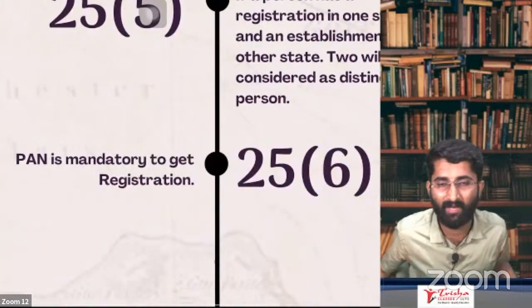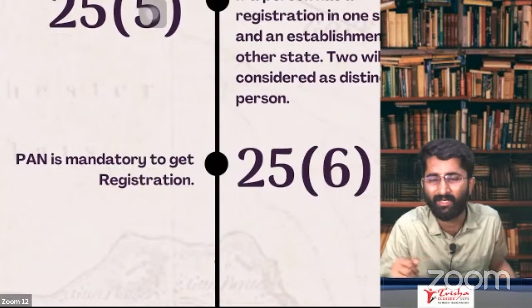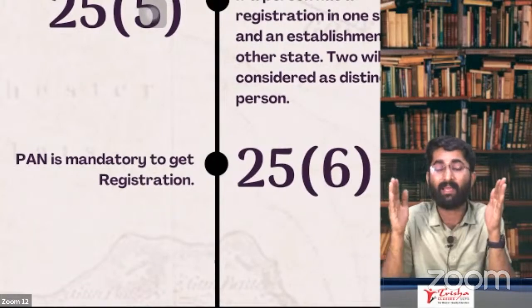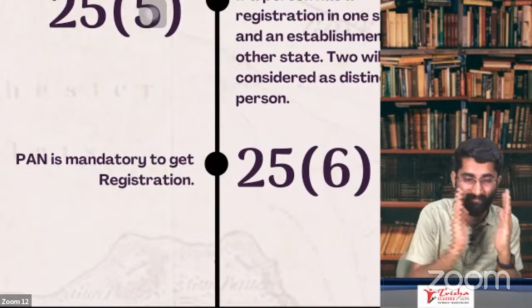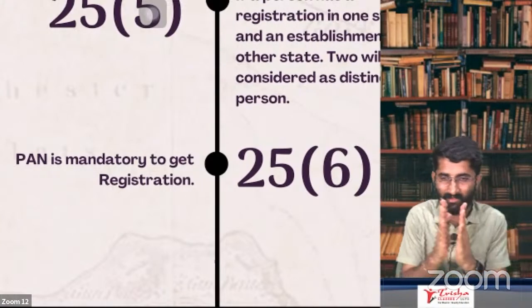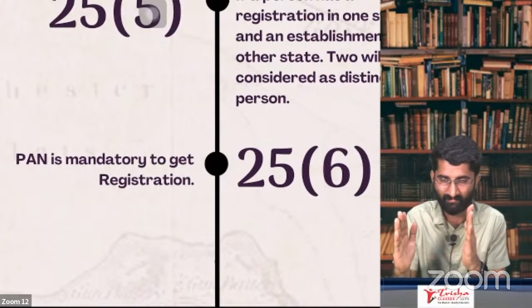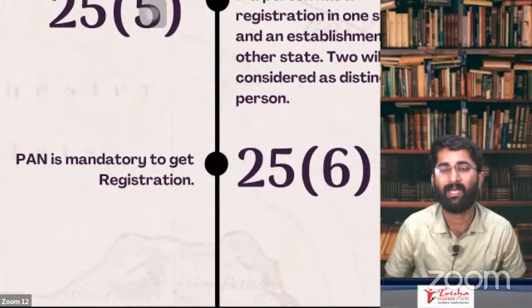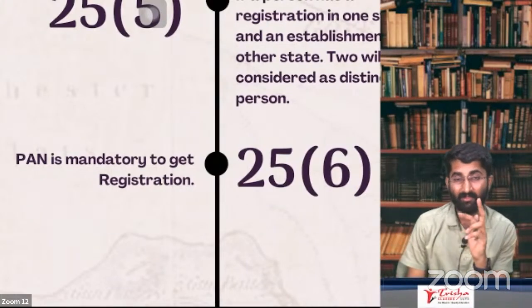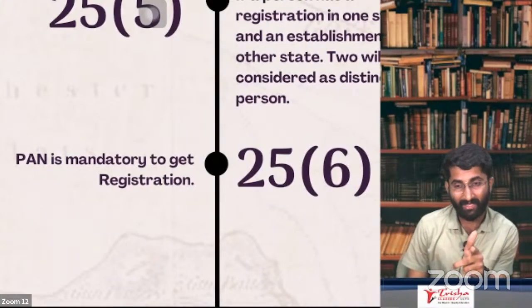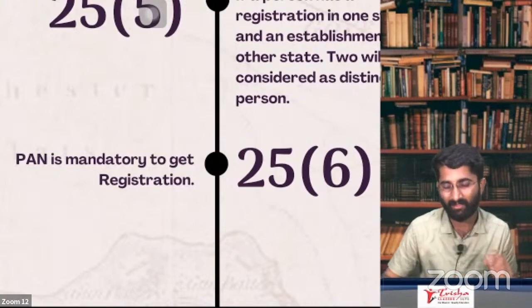Next one, section 25, subsection 6: PAN is mandatory. Why is PAN required, sir? We discussed already. One GST number has 15 characters. The first 2 characters are the state code, and the next 10 characters are the PAN. So without PAN, you cannot take the registration.